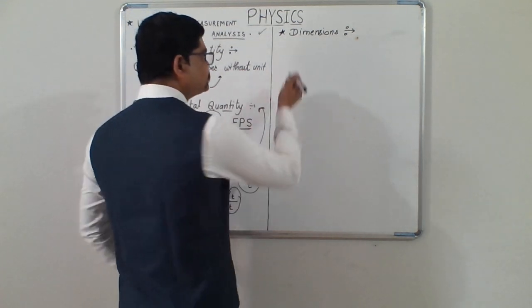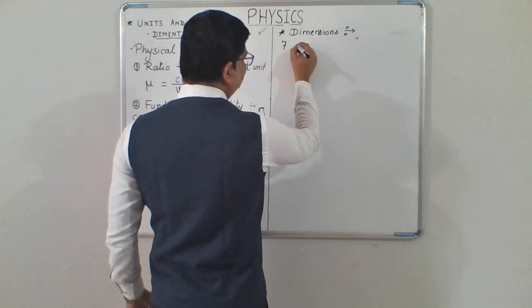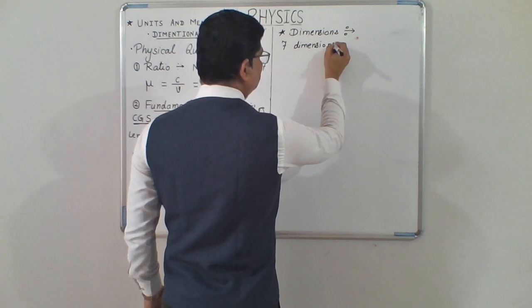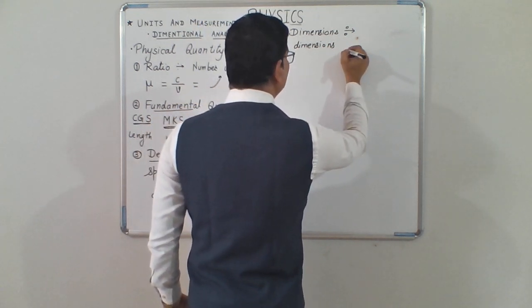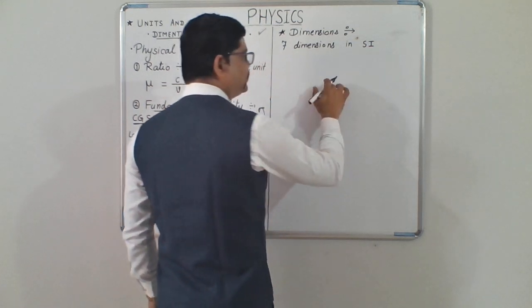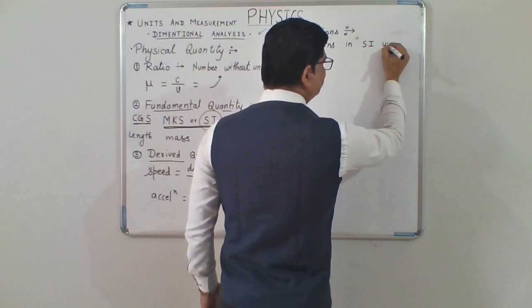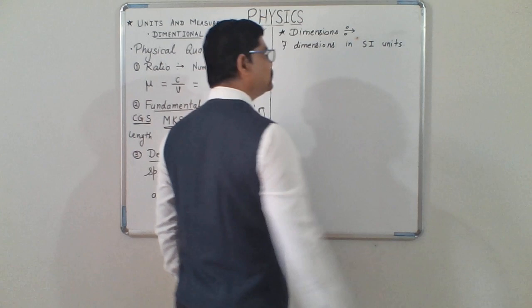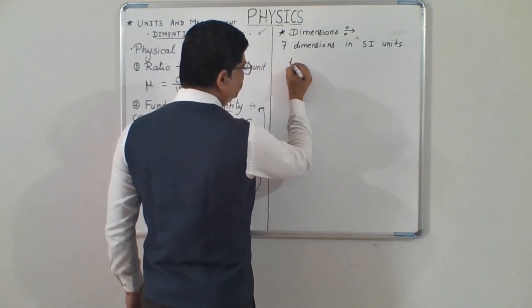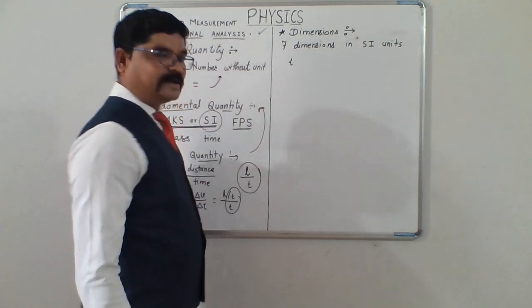For example, there are 7 dimensions in the world, taken in SI units. So, for length, I am not writing the entire thing.